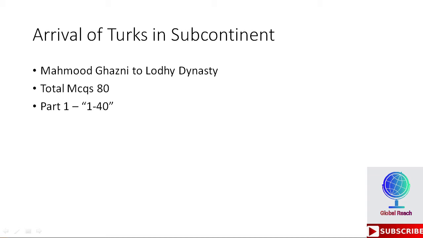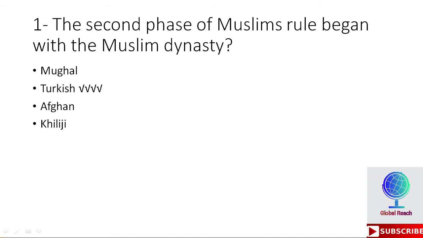So let's move on with our first MCQ. The second phase of Muslim rule began with the Muslim dynasty. Options are Mughals, Turkish, Afghan, Khaliji. The right option here is Turkish. So the second phase of Muslim rule began with the Turkish dynasty.